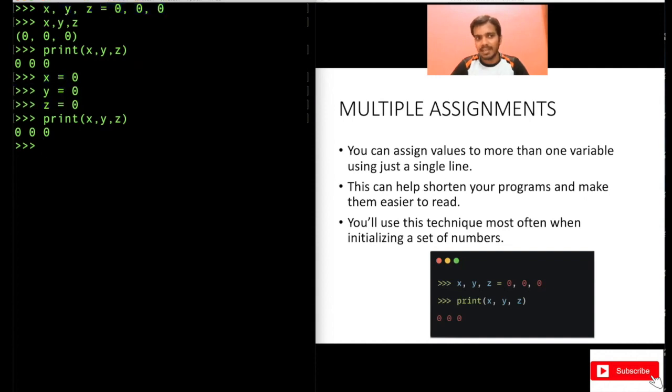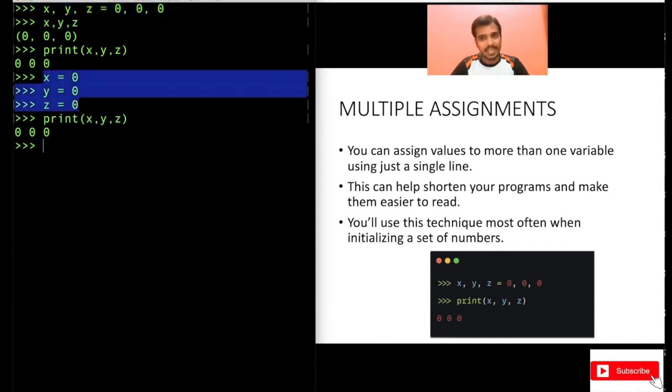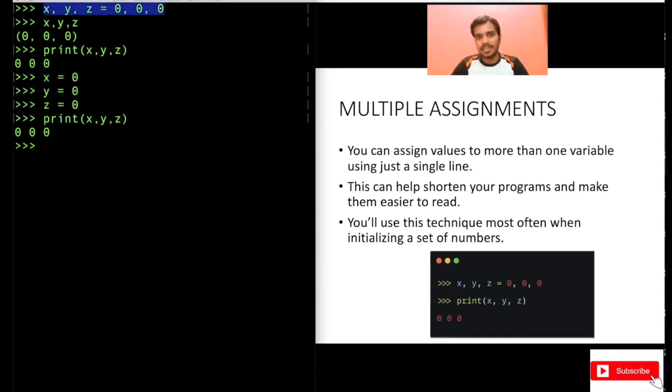Here, you're writing the same logic in three lines. Here, you're writing the same logic in one line. So I think this one is better for me, right? And it's very clear here that x equal to 0, y equal to 0, z equal to 0. But if you have like 10 variables at the same time, that may become confusing. But if you have 2, 3 variables, you can use this. It's quite a good technique.